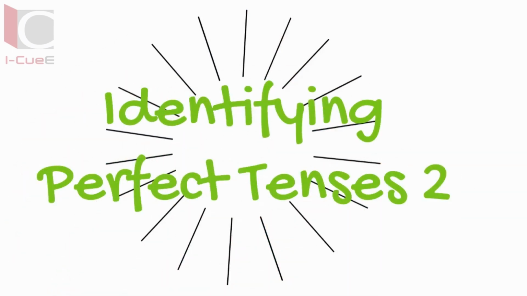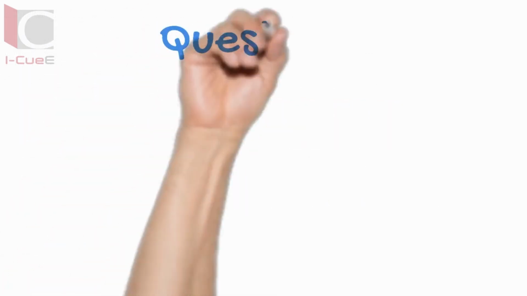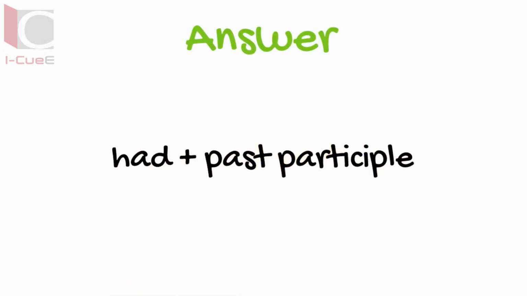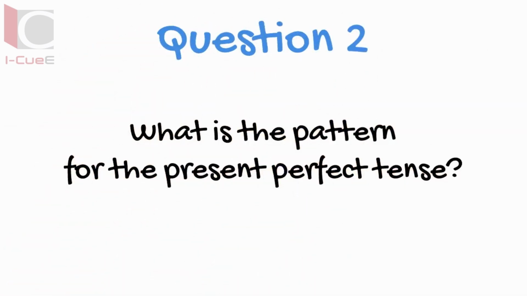Identifying perfect tenses 2. What is the pattern for the past perfect tense? Had plus past participle. What is the pattern for the present perfect tense?